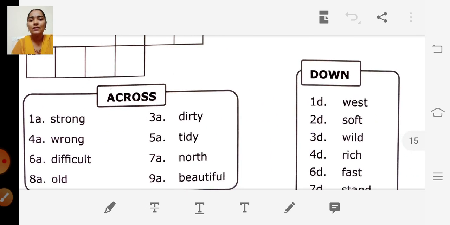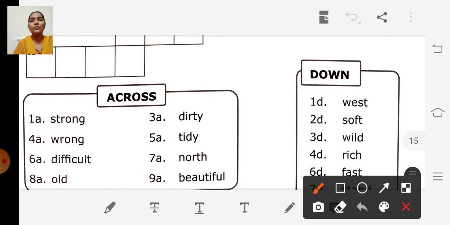So we have to write from up to down. What is the first one? 1D, west. So what is the opposite of west? East, west. So opposite of west is east.